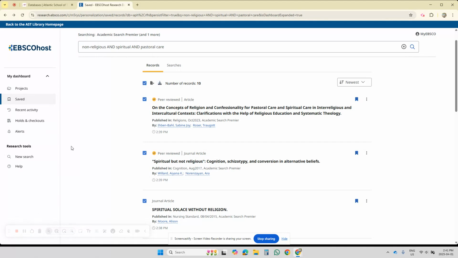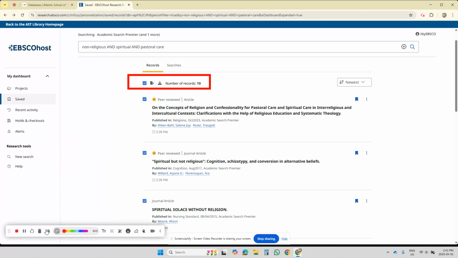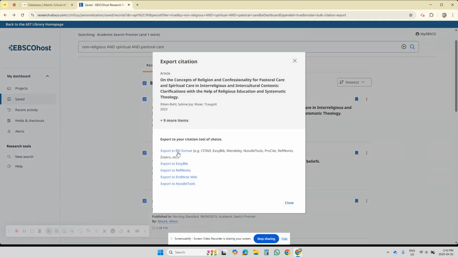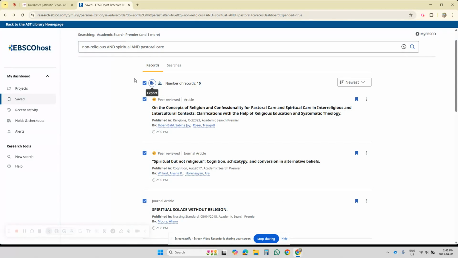You'll notice here at the top, you will notice an export button and a download button. If you use any of these, EasyBib, RefWorks, EndNote, Noodle Tools, you can export these articles and their bibliographic data and the PDFs that are connected to them. You can export them to any of those softwares. I don't use any of those softwares. What I often do is I download. So you see I had two options here.